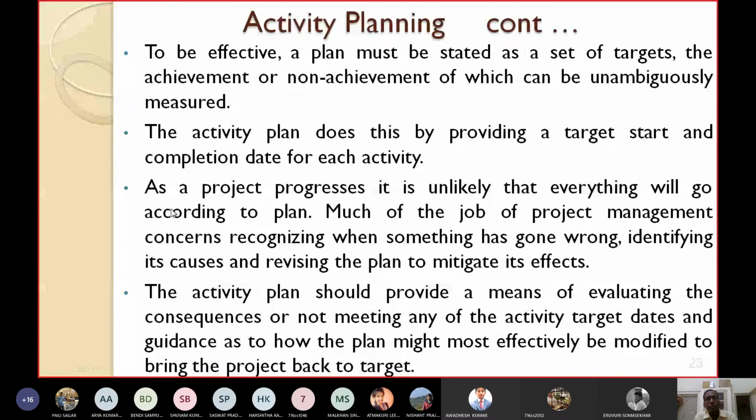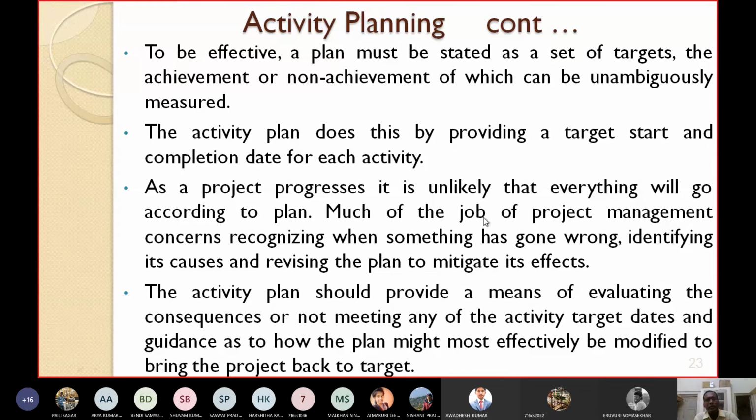As a project progresses, it is very unlikely that everything will go according to the plan. You have set a plan which may be ideal, but when you are moving, there are several constraints. So you may not move according to your plan, because tomorrow might be a sudden holiday. Employees will not come. Another employee you have hired has got a better job, he may leave. So several constraints are there. Even if you have made the plan, as a project progresses, it is very unlikely that everything will go according to the plan. There will be deviations, there will be variations.